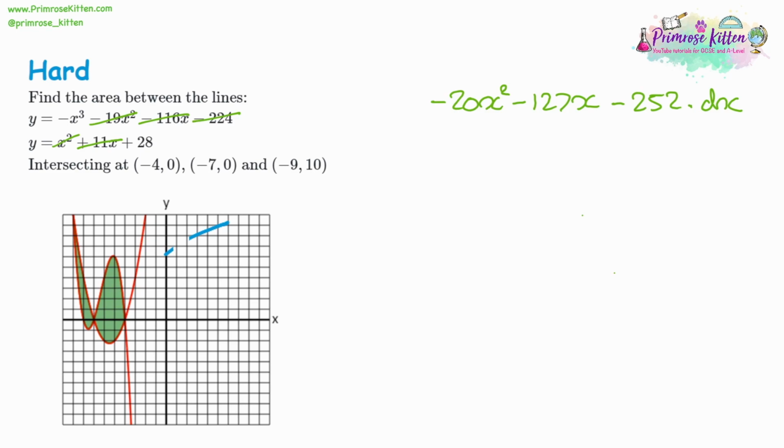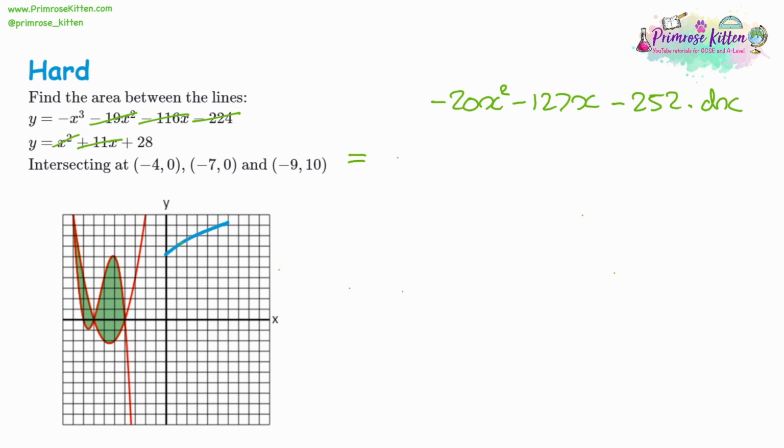Now, if you prefer, you could take away the other way around. So you could use the x squared plus 11x plus 28 in the same way we used the left-hand side in the previous questions, and then take the top away from that. And we'll end up with all positive values. What you'll find, though, is that either way, you are going to get exactly the same answers at the end. So now we're going to integrate.